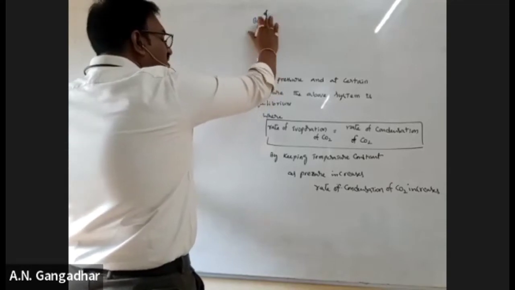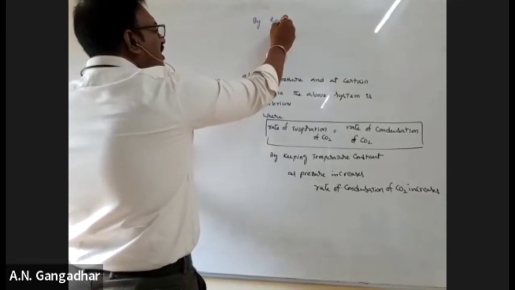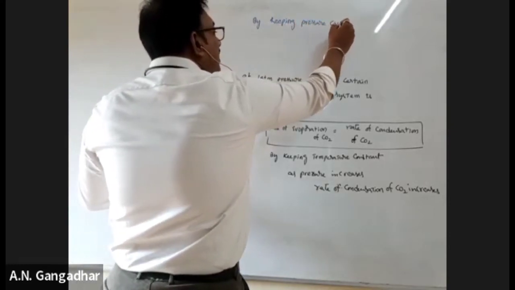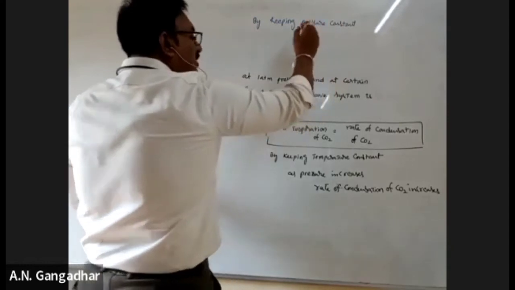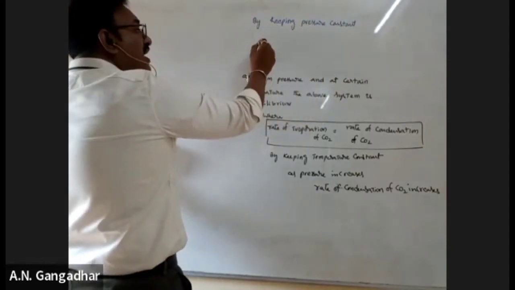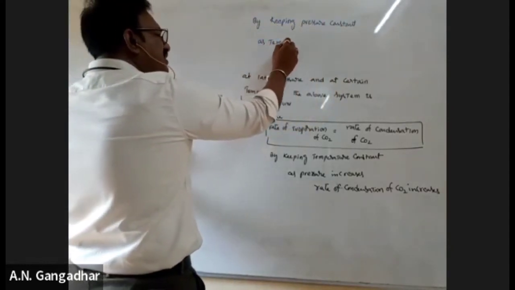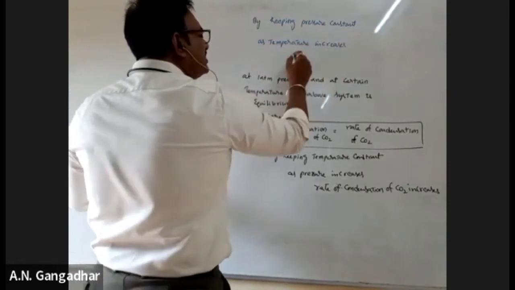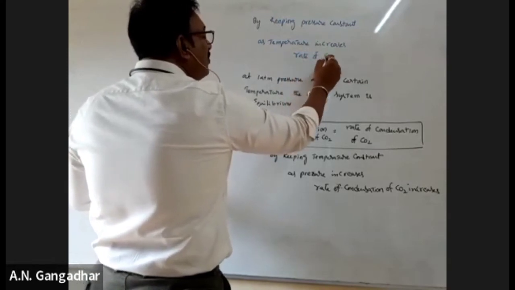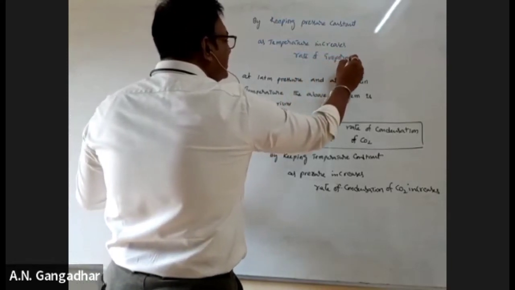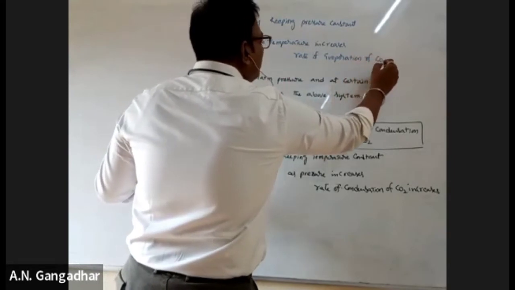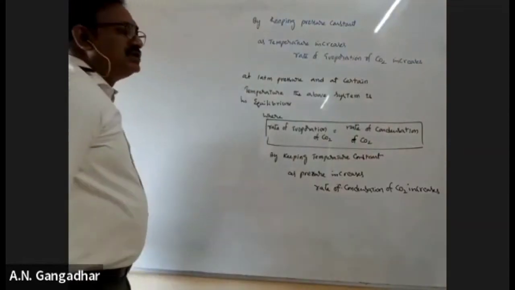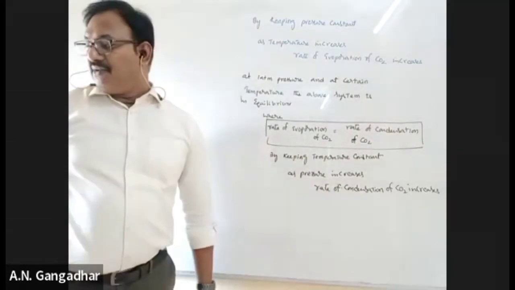By keeping pressure constant, as the temperature increases, what happens? Rate of evaporation of carbon dioxide increases. So that's it. It's the third type of equilibrium.